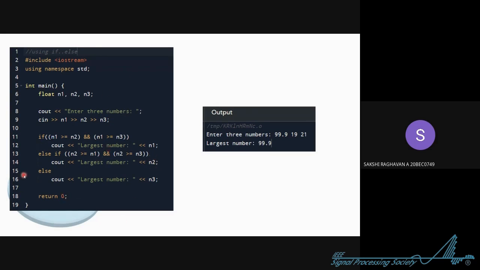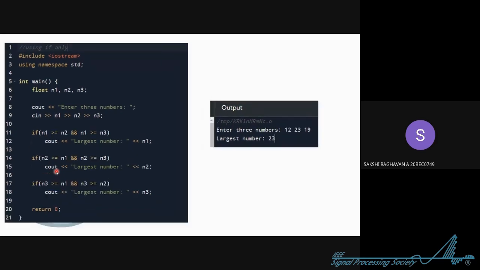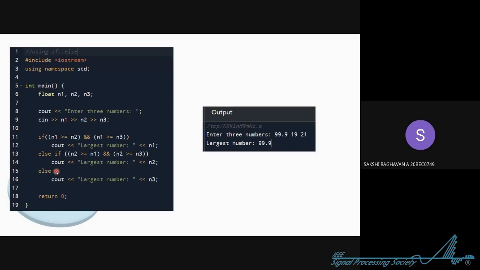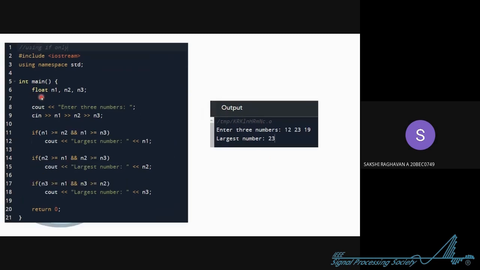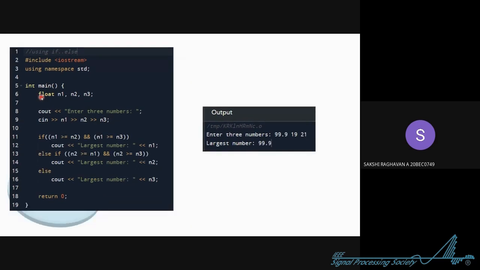Can you see, in the previous one we had to specify 3 conditions. Now we only had to specify 2 conditions. It saves time and it's more clean. Now for the output, we have taken different numbers. In the last one, I had specified float but gave only integer numbers and it still worked fine. Here I have taken one decimal number in the input just to show you how it works: 99.9 space 19 space 21. The largest one is printed. So this is the second decision making statement we have seen.